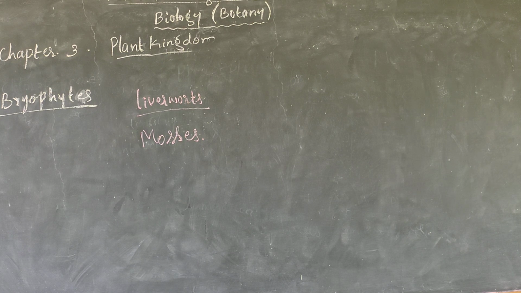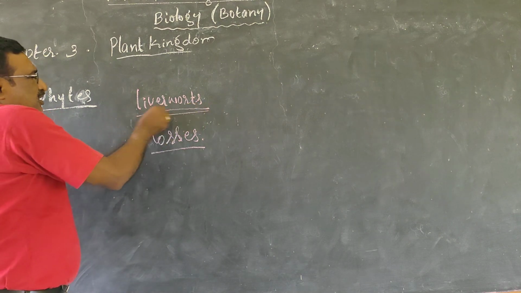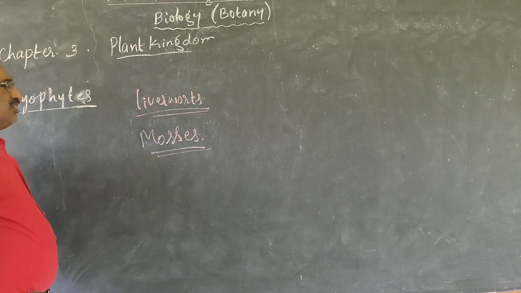Actually, in bryophytes we commonly have two groups: liverworts and mosses. Then we go to the pteridophytes. So for now we only go to the mosses, liverworts and the bryophytes. This one we can explain today. We'll go into what the meaning of bryophytes is and what the important characters of bryophytes are, in the liverworts and the mosses. What the liverworts explain in bryophytes and what the mosses are.